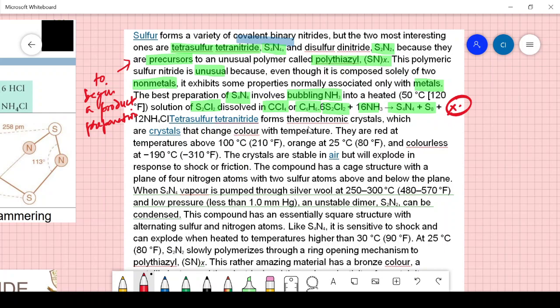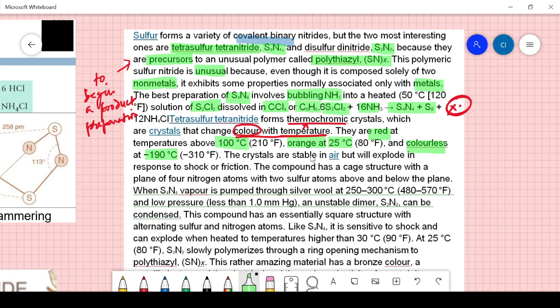Tetrasulfur tetranitride forms thermochromic crystals, which are crystals that change color with temperature. It's a very beautiful property. The changing of color with temperature is called thermochromic. Chrome means color, you know very well. They are red at temperatures above 100 degrees C, orange at 25 degrees C, and colorless at about minus 190 degrees C, which is an extremely low temperature.